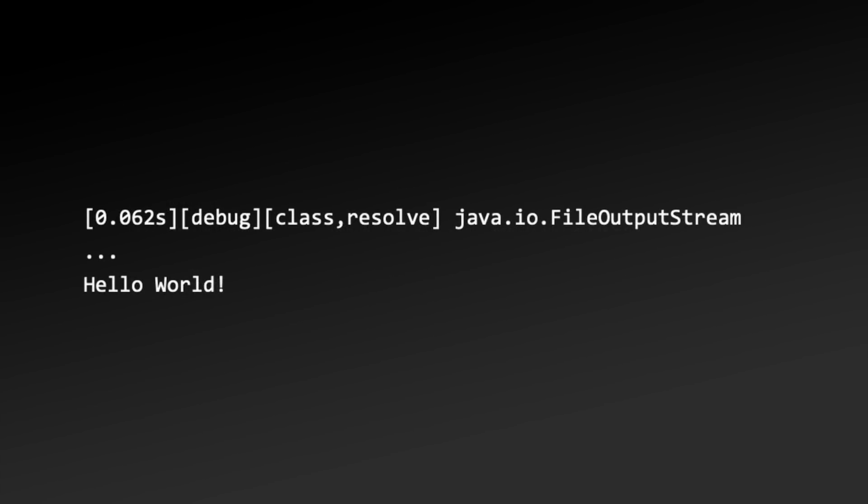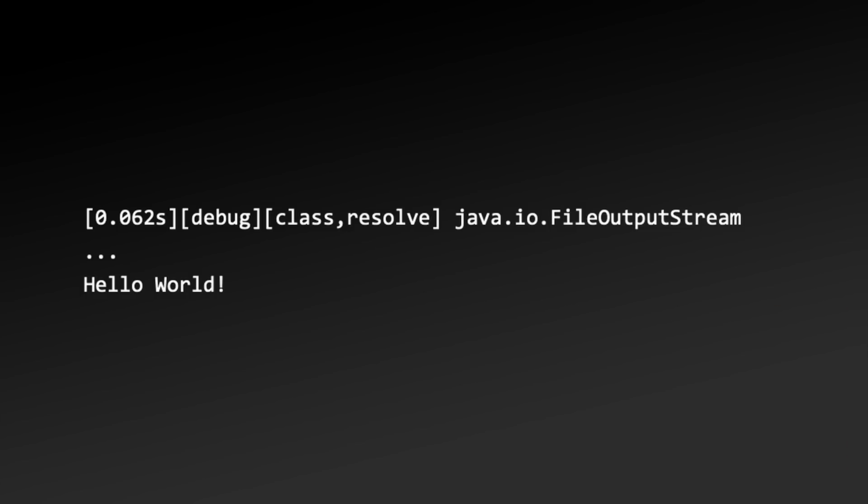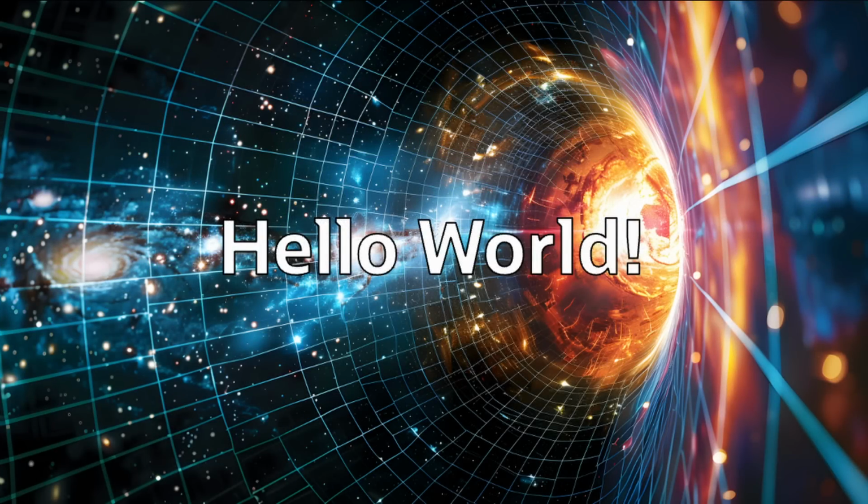But these processes of class loading, linking, and initialization continue for the eternity, in at least computer terms, of 62 milliseconds, before finally entering the user code of our main method and printing out Hello World. The JVM has at last created its metaphorical universe for saying Hello World.